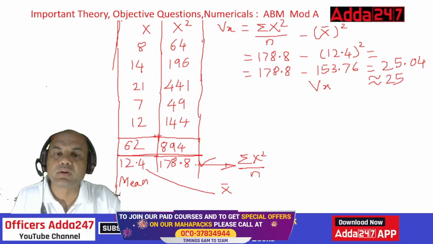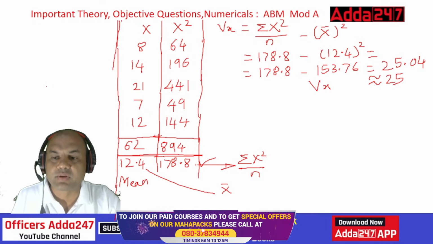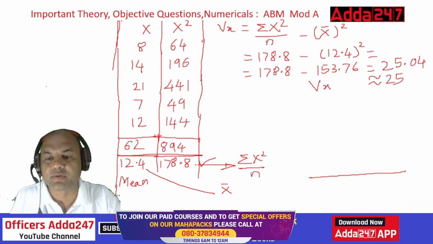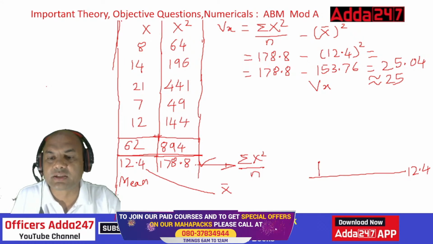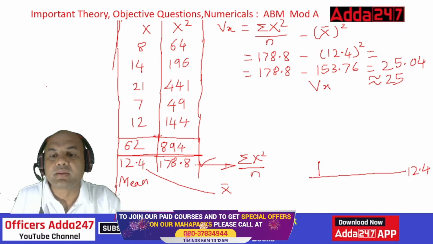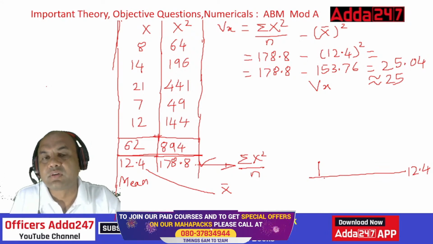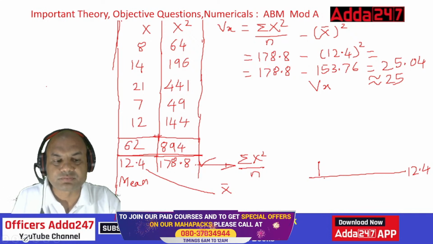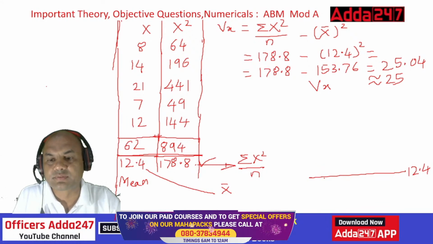What does it mean? What do you mean by this word variance? Variance means whatever I am getting here. Suppose this is my average line, 12.4. So this variance means whatever is the deviation, standard deviation from here, of this element. How many elements are there? 5, right? So 12.4. Let's say I am drawing it over here. Whichever is lesser, let's draw them below. Whichever is above, let's draw them above.